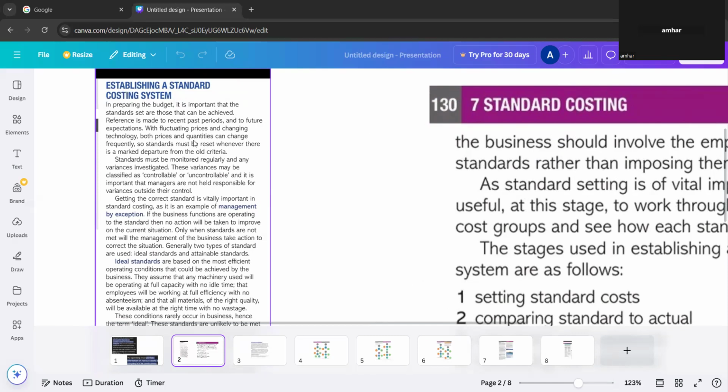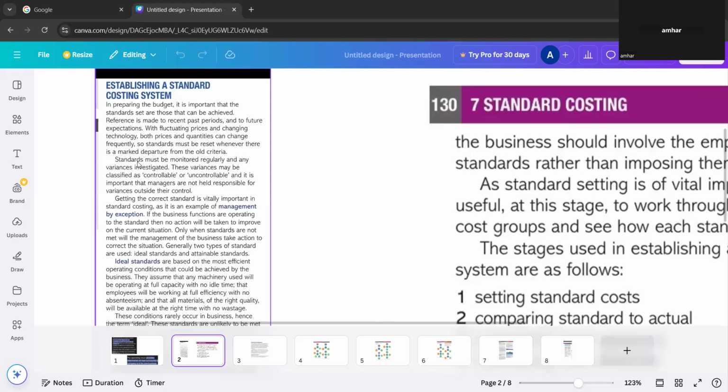With fluctuating prices, with changing prices and changing technology, both prices and quantities can change frequently. So standards must be reset whenever there is a marked departure from the old criteria. That means due to changes in technology and changes in price, both the price and quantity can change frequently, so standards also must be changed and reset whenever there's a change from the past data. Did you understand that?